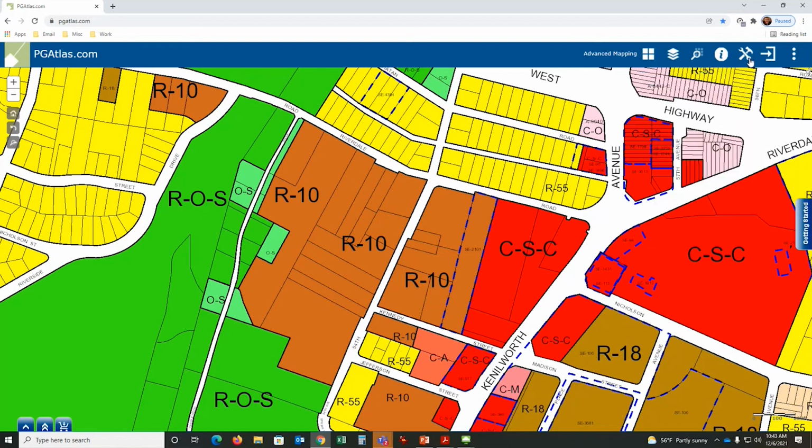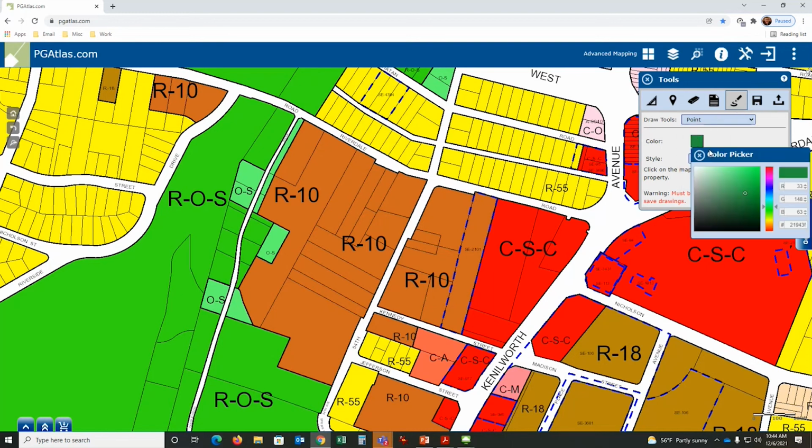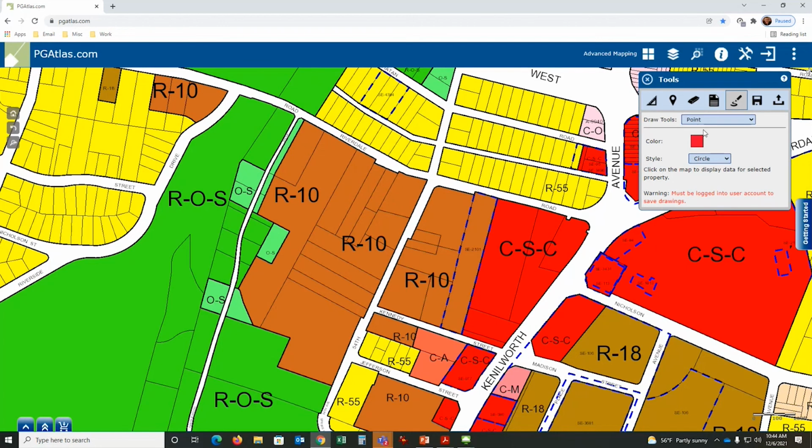Another option is the drawing tool. This is a very crude drawing tool. It's a long way from Illustrator, but it does allow you to add information to the map. So if I wanted to make a point and I wanted it to be bright red, what I do is I click on this, get it up to bright red. If I want a little darker, I can go like this, get it to where I want it. I want a point. I want my style to be a square, and I want to put a square right there.